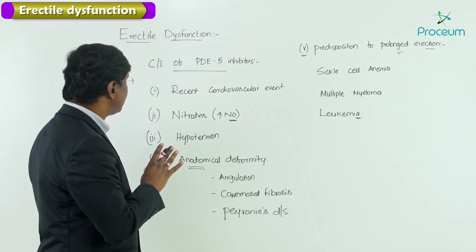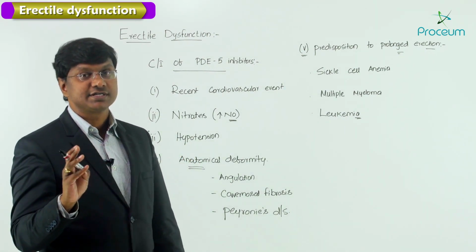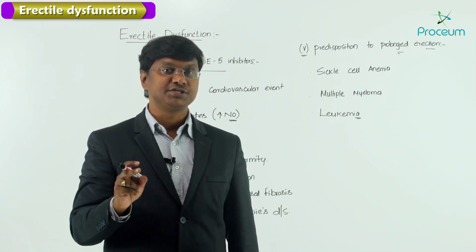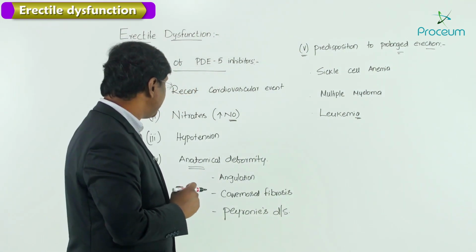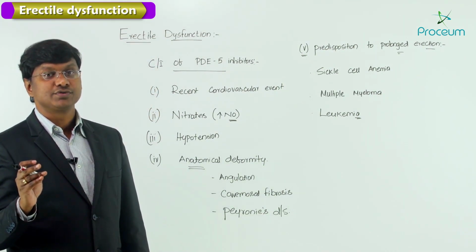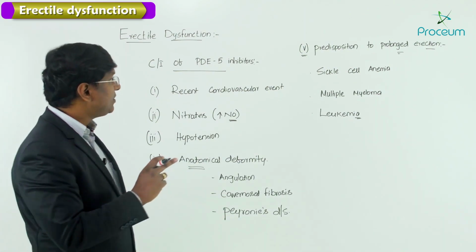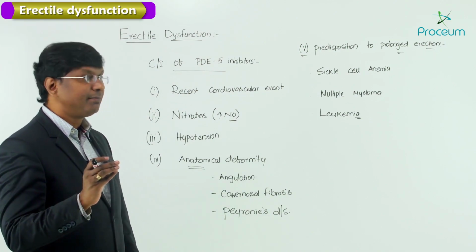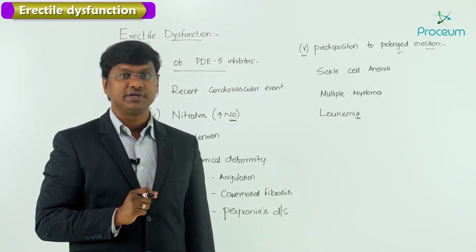So these are the contraindications: recent cardiovascular event, when the individual is on nitrates, or when the individual has hypotension, and if the individual has anatomical deformities in the form of angulation, cavernosal fibrosis and Peyronie's disease. And when there is predisposition to prolonged erection like sickle cell anemia, multiple myeloma and the leukemias.